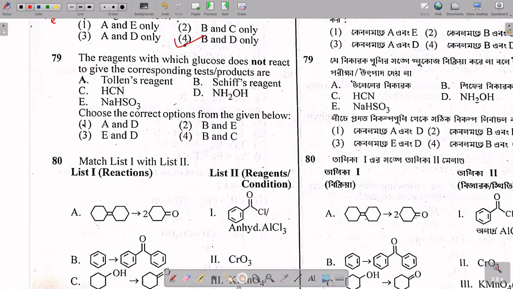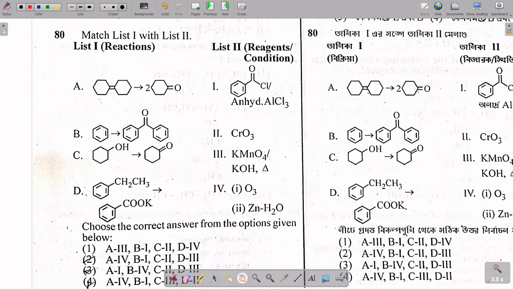Let's move to question 79. In 79, the question asks for the reagents with which glucose does not react. So glucose does not react with the reagent C and NaHSO3. So options B and E, and options B and E are in option 2. Okay, let's move to the next question.